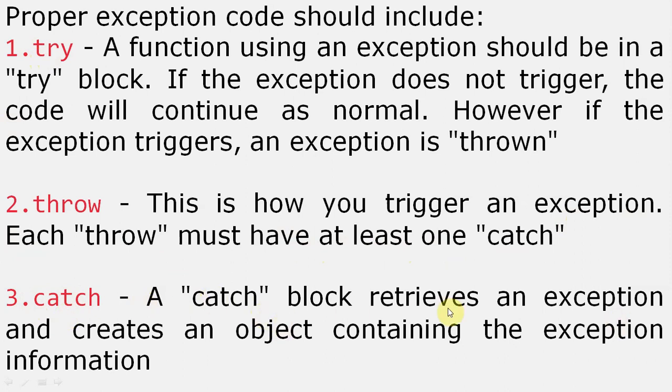A catch block retrieves an exception and creates an object containing the exception information. The catch block catches the thrown exception, the thrown error, and automatically creates an object containing the exception information. According to the type of exception, it will create an object of that exception, that error, and it retrieves the exception. So these are the three blocks. I am implementing these three blocks in the next slide.